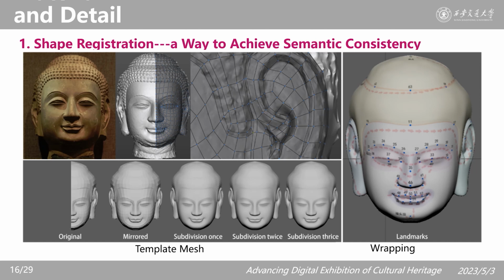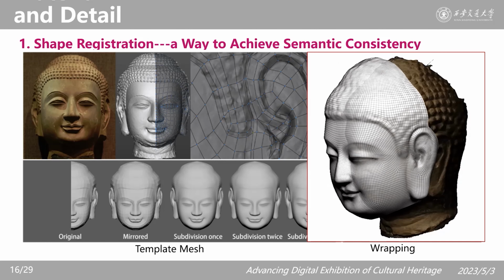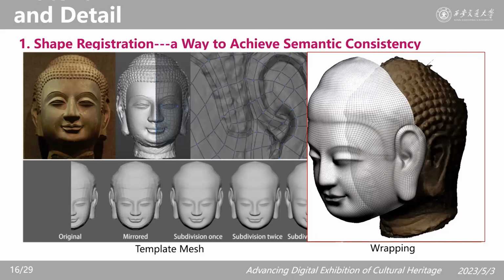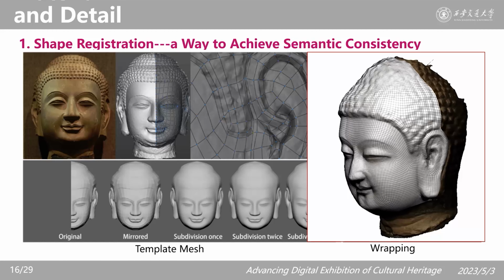First, we manually designed a standard 3D shape as a reference shape, related to a median shape. We define this mesh as the template mesh. Then, we use Wrap4D to wrap the template mesh to the original 3D data.